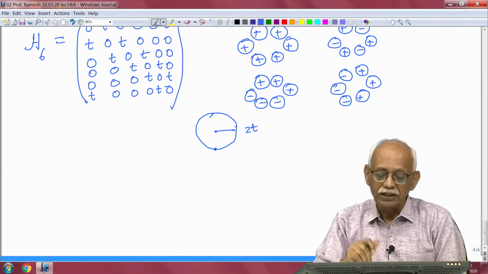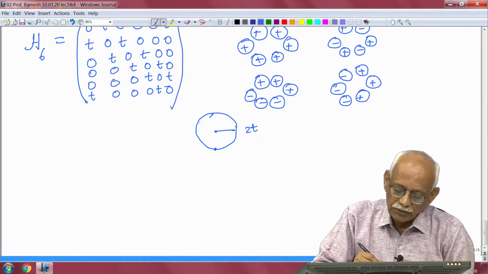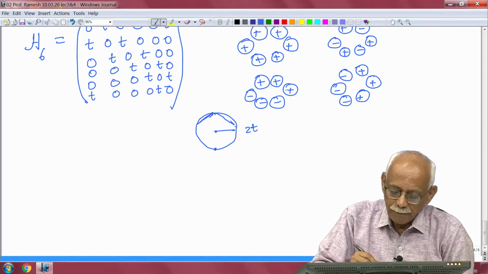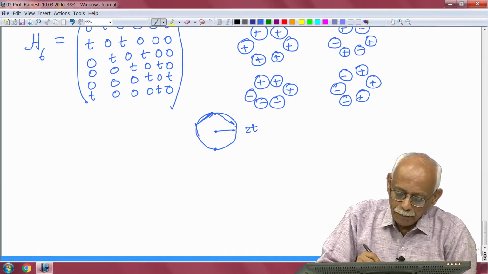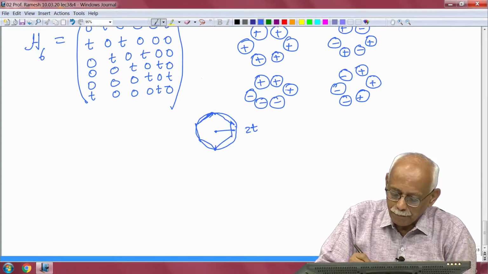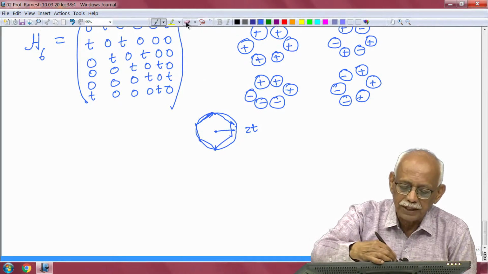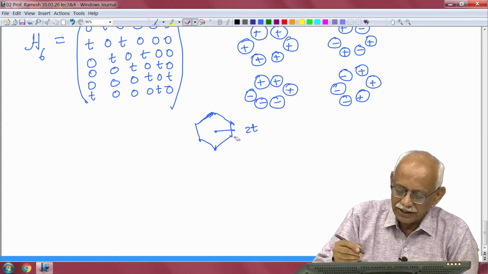So, if you are looking at benzene, you put a hexagon in the circle. Let me make the circle inscribe better.